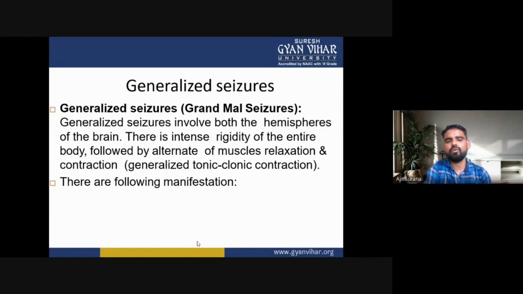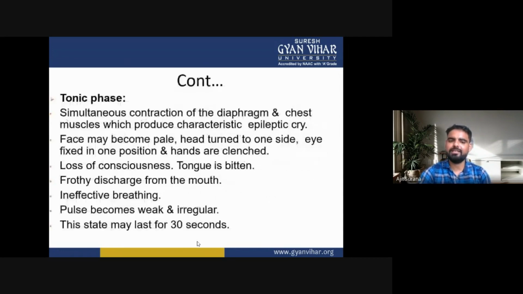Generalized seizures are also called the grand mal seizures. In generalized seizures, there is involvement of both the hemispheres of the brain. There is intense rigidity of the entire body, followed by alternate muscle relaxation and contraction. So in this there are generalized tonic-clonic contractions. There are following manifestations of the generalized seizures.